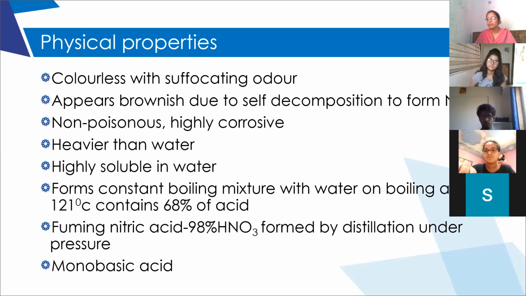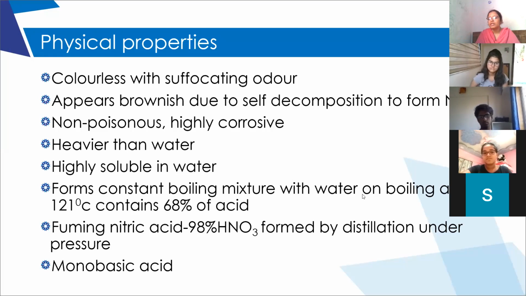What is distillation? It is a process of separating two liquids or a liquid and gas based upon the difference in their boiling points. Distillation means when we heat, what will happen? The substance with low boiling point will vaporize first. It will be collected, and then the two liquids are separated.